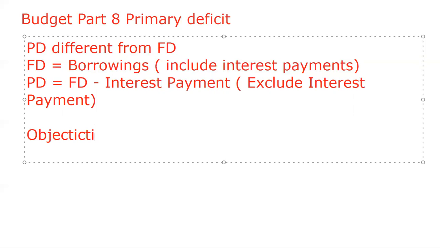We could say objective to measure PD, primary deficit. Why should we measure this? Basically, by measuring the primary deficit, we come to know the amount of borrowings that government can utilize in the expenses other than the interest payments.